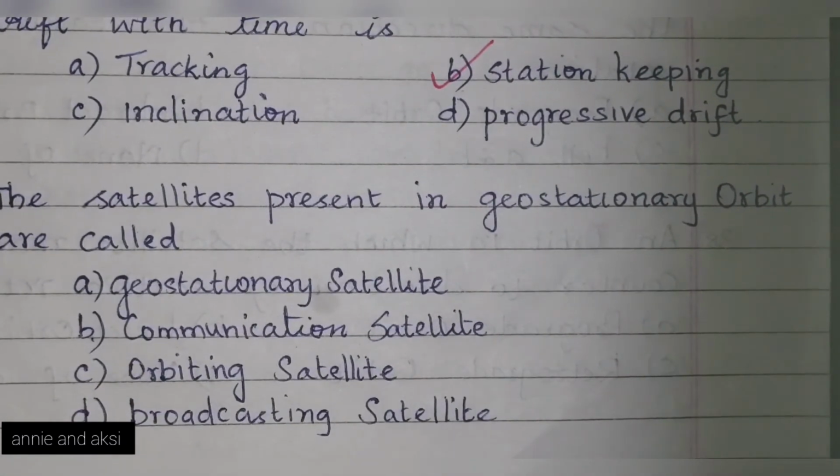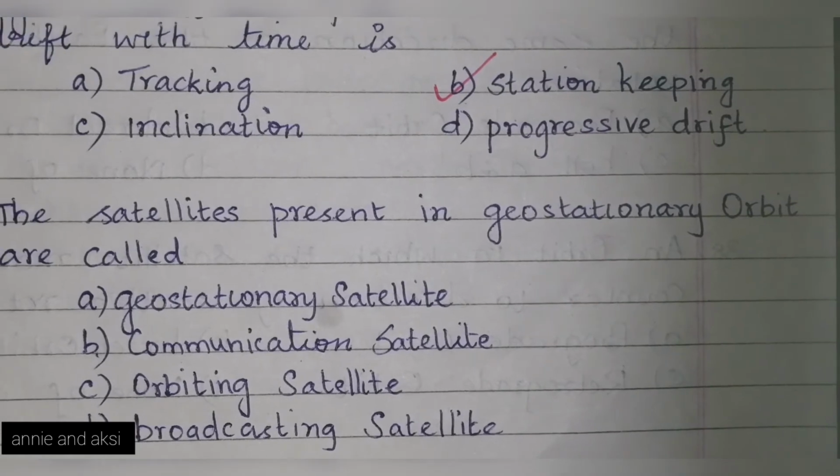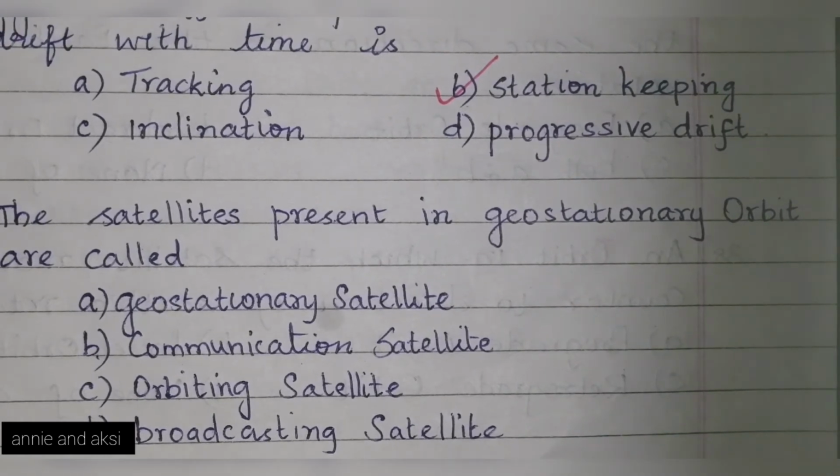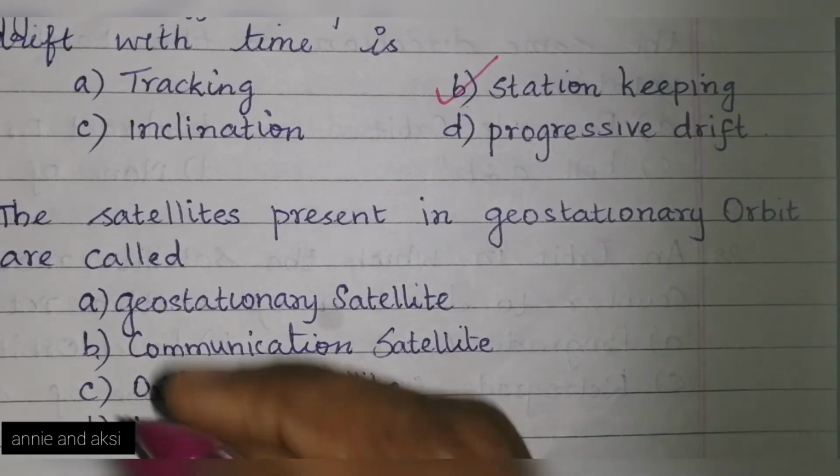Next question. The satellite present in the geostationary orbit is called: geostationary satellite, communication satellite, orbiting satellite, broadcasting satellite. The answer is option A, geostationary satellite.